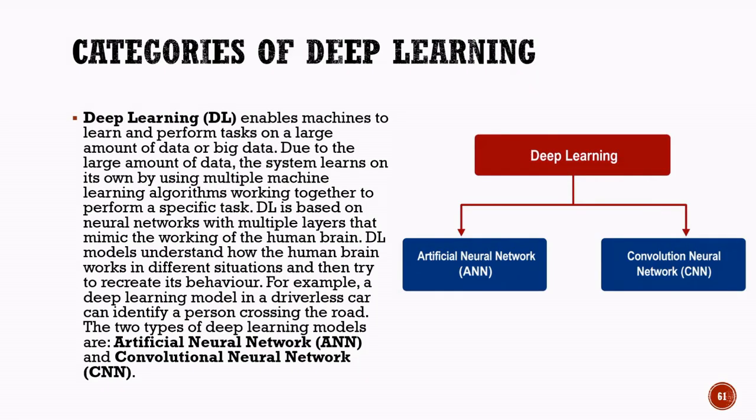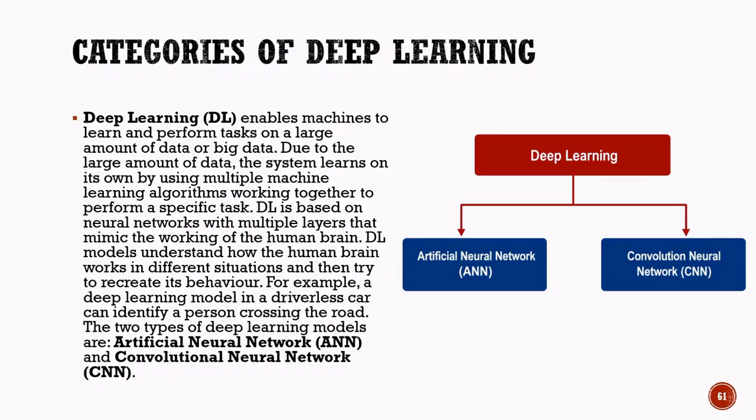Categories of deep learning. Now let us move from machine learning to deep learning, an advanced branch of artificial intelligence. Deep learning, or DL, enables machines to learn from very large amounts of data, often referred to as big data. As the volume of data increases, deep learning models become more effective at identifying patterns and making accurate decisions. Deep learning is based on artificial neural networks, which are inspired by the structure and working of the human brain.